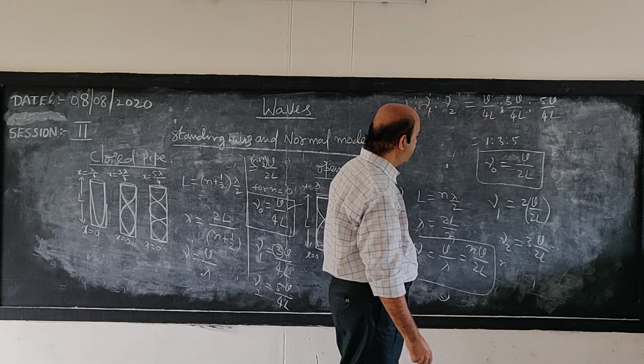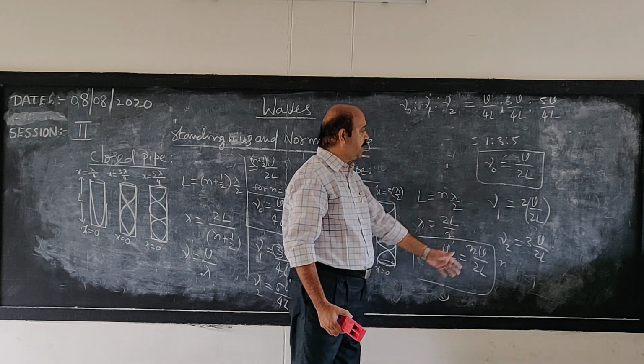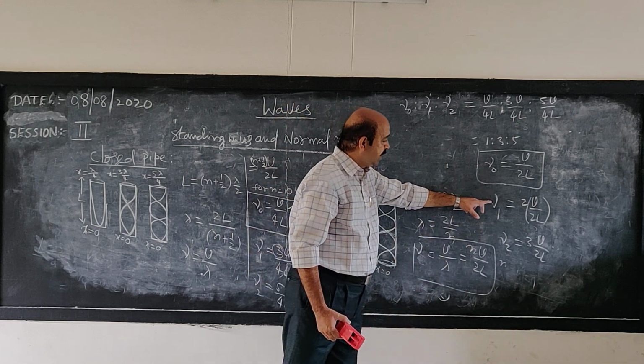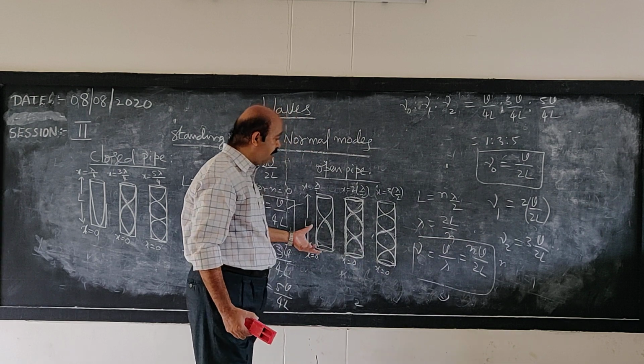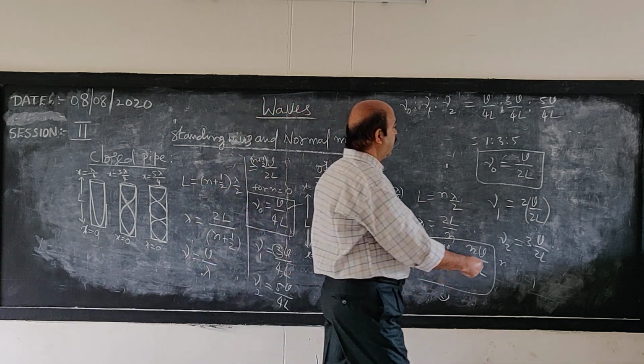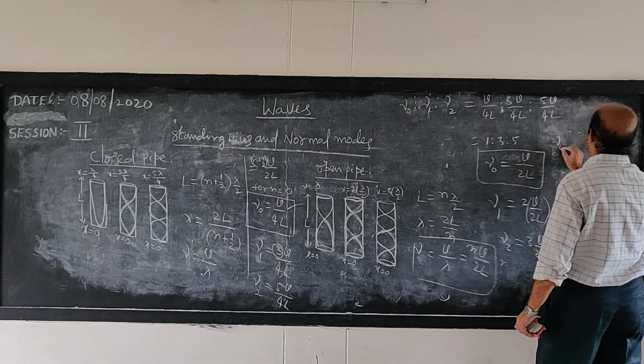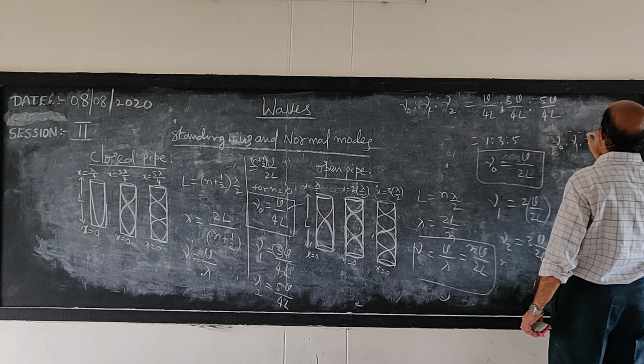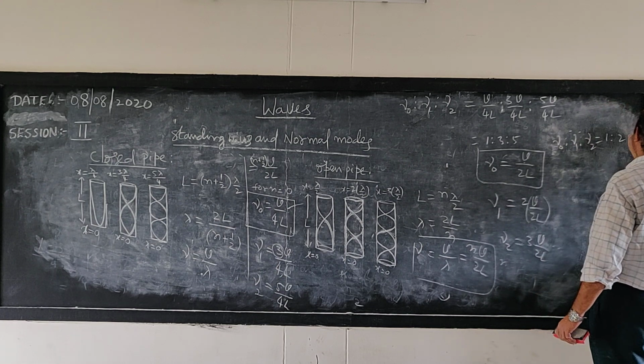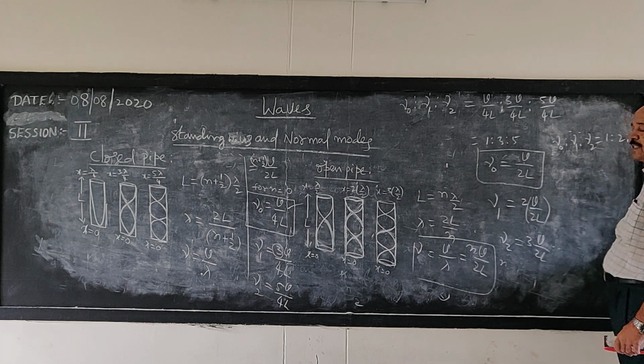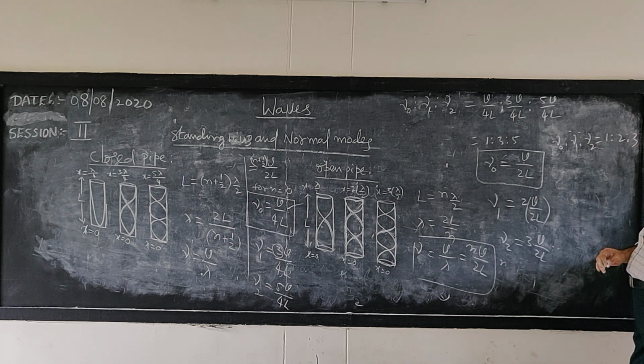If you observe the equations for the fundamental frequency and higher harmonics in the case of an open pipe, we can write mu 1 is to mu 2 is to mu 3 equal to 1 is to 2 is to 3. V by 2L gets cancelled directly and we get 1:2:3.